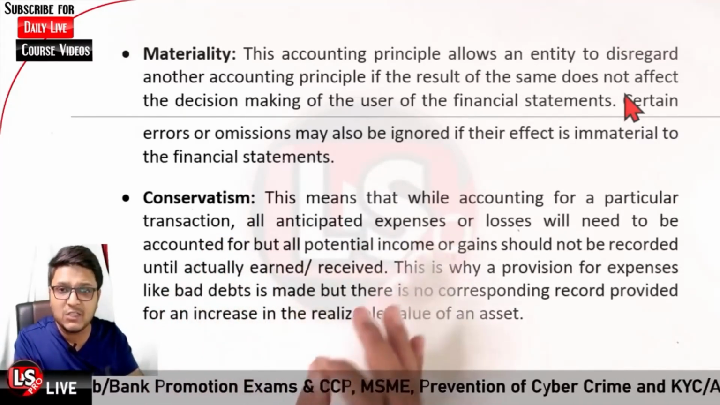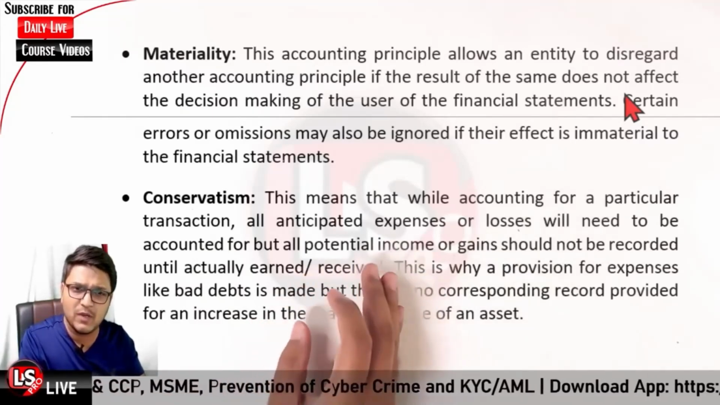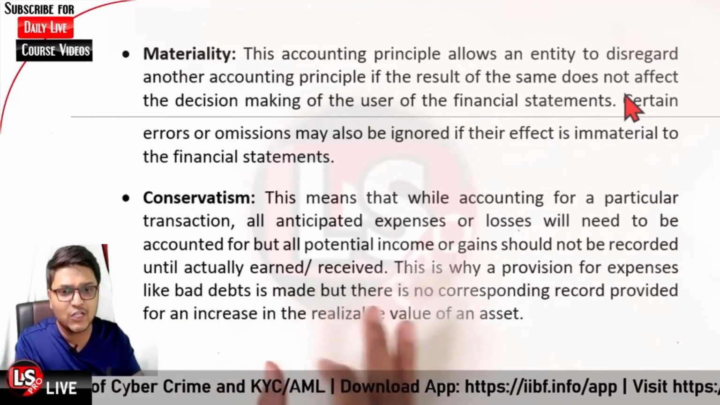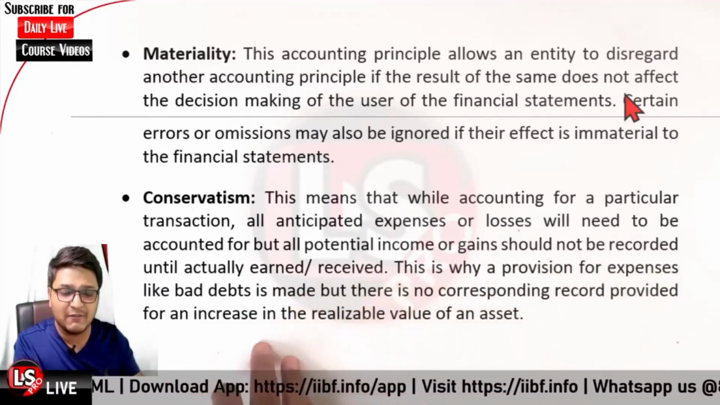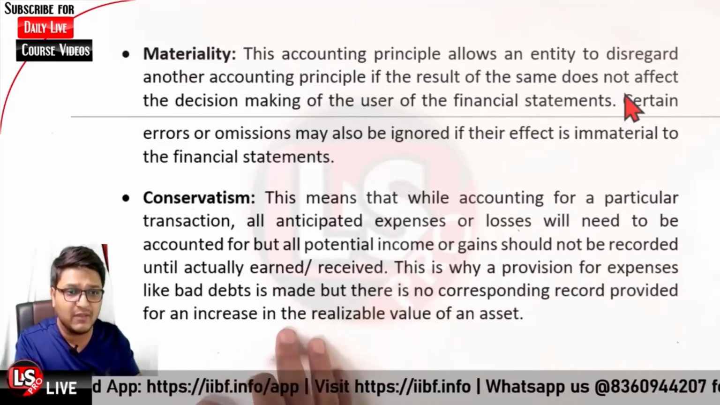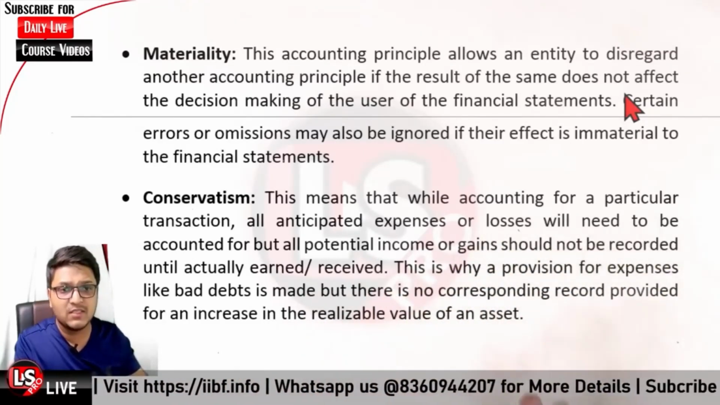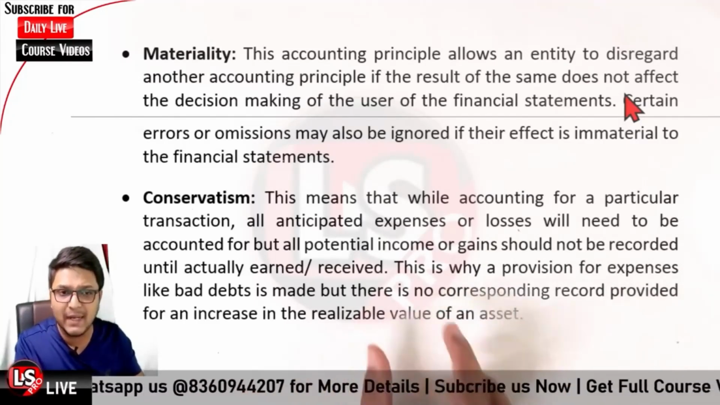But if you anticipate that you will be having a profit of rupees 1 lakh, if I think that I'll be making a profit of rupees 2.5 lakh this year, I should not be recording that profit. But if I think that I can have losses, I can have expenses, those must be recorded. Okay, this is why a provision for expenses like bad debt is made. Bad debt provision is made.